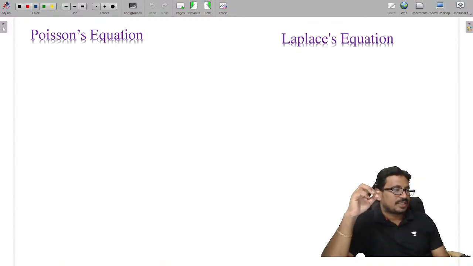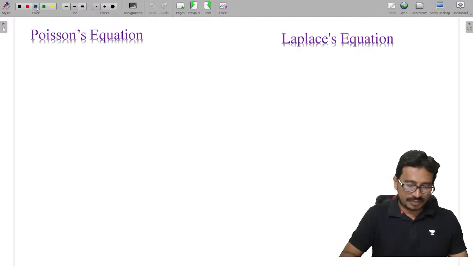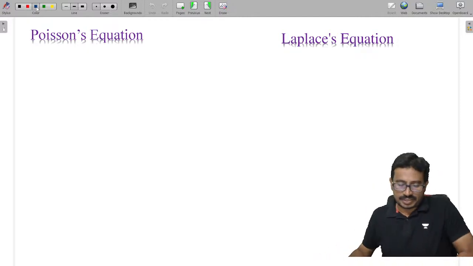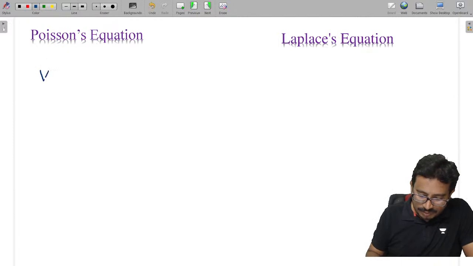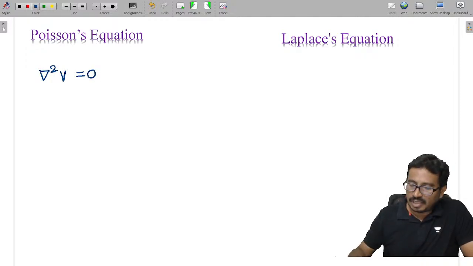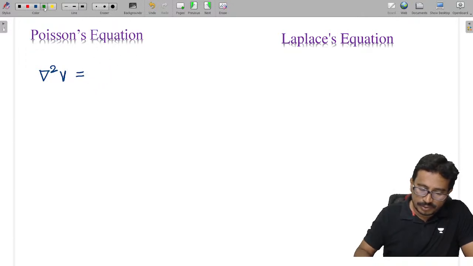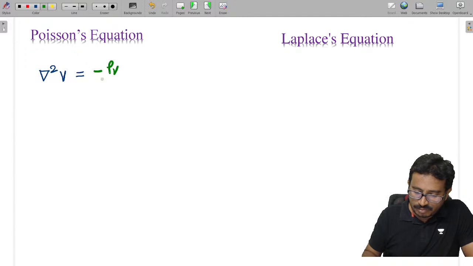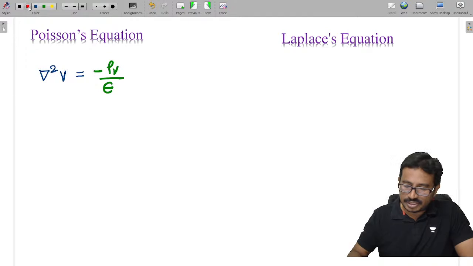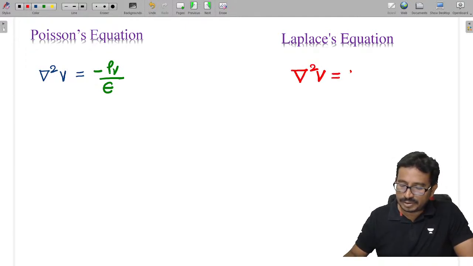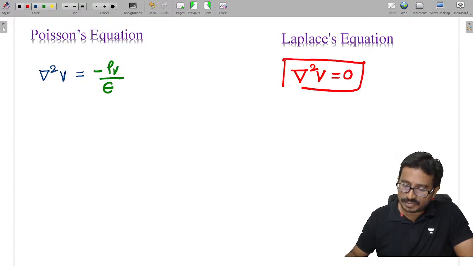Next, Poisson's and Laplace equations. What is Poisson's equation? Del square V equals minus rho V by epsilon is Poisson's equation. And the Laplace equation is del square V equals 0. This is the Laplace equation.